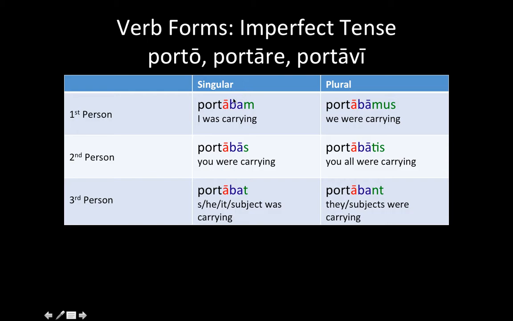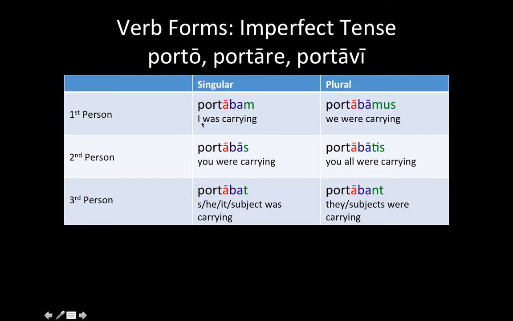The imperfect tense also uses our standard personal endings, M, S, T, MUS, TIS, NT. We have our connecting vowel here. The A is in every single one of them. It connects the base or the root, which is port, you can see on all of them, to other parts of the verb. Here we have an additional part of the verb. We call it our tense indicator. BA means that you are looking at the imperfect. So we've got port, our base, A, our connecting vowel, BA, our tense indicator, followed by our personal endings.